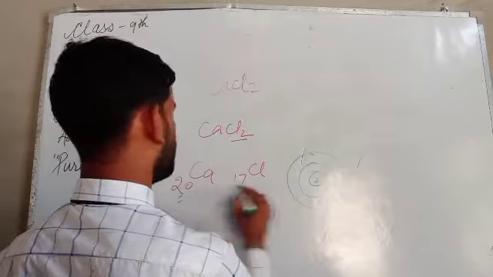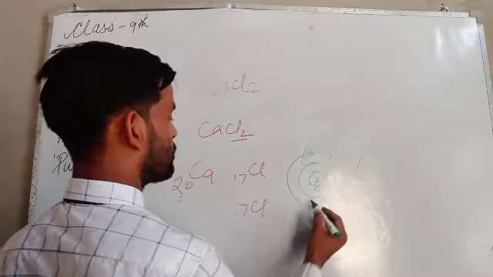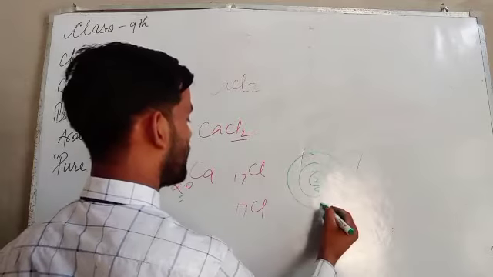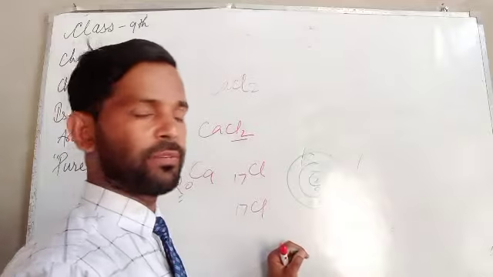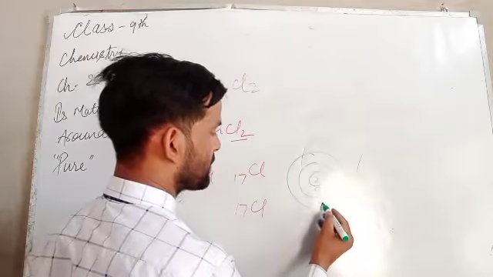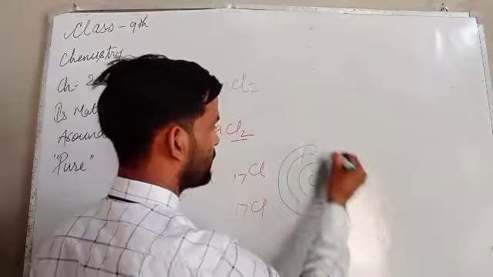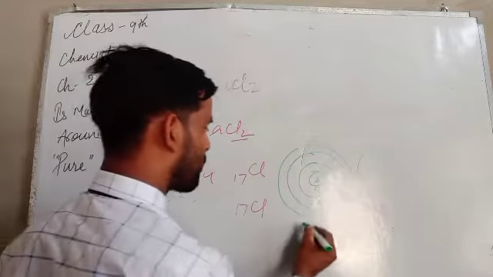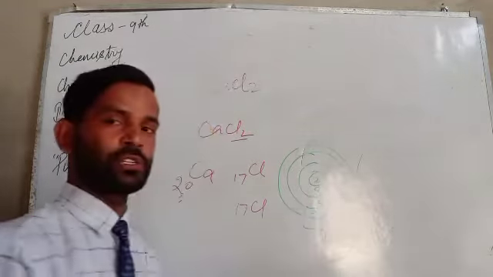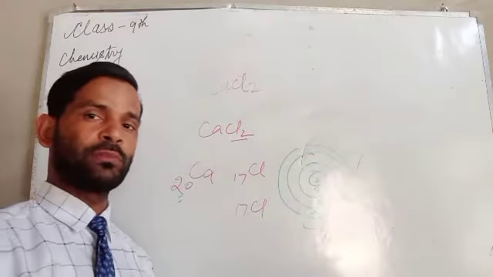2 electrons, 8 electrons, 8 to 10, and the last one 10 electrons. But these 10 electrons couldn't give stability, so it is considered to be 8 and 2 electrons. These 2 electrons at the outer shell are the most important. Why?